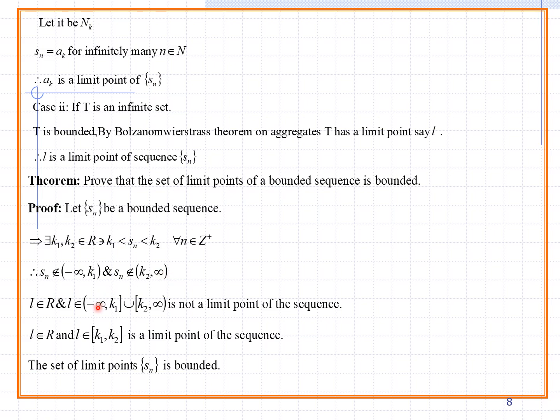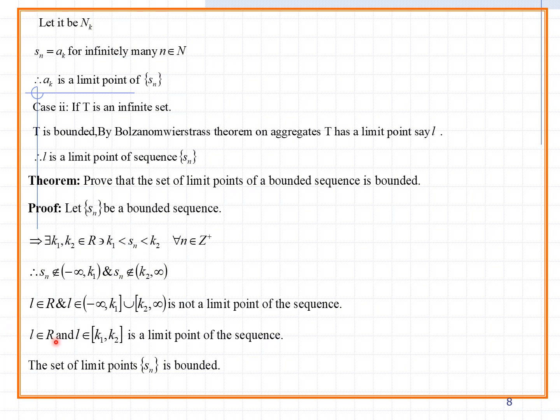So finally L belongs to R. It is finite. L belongs to R. What is the relation? L in minus infinity comma K1 union K2 comma infinity is not a limit point of the sequence. So in between it is not a limit point of the sequence. You can observe this: minus infinity comma K1 union K2 comma infinity is not a limit point of the sequence.